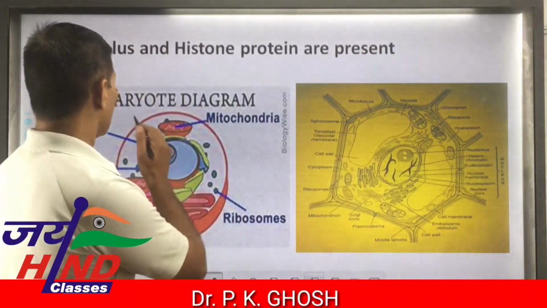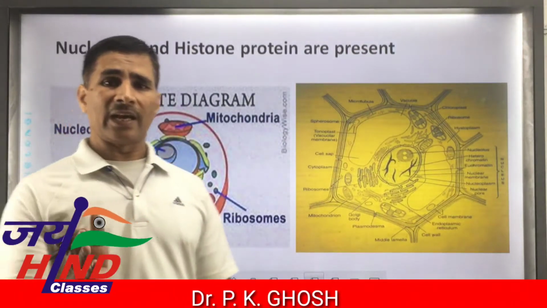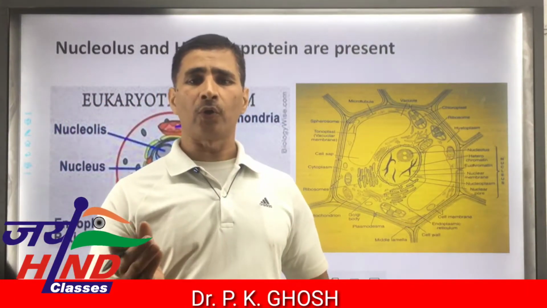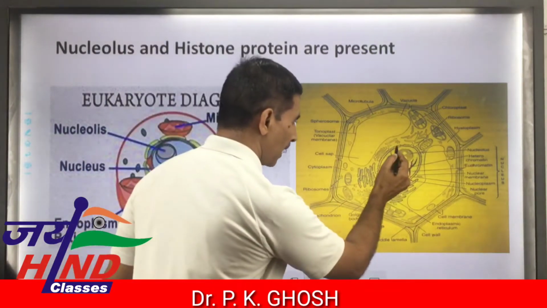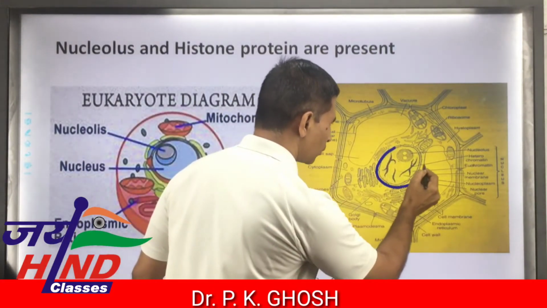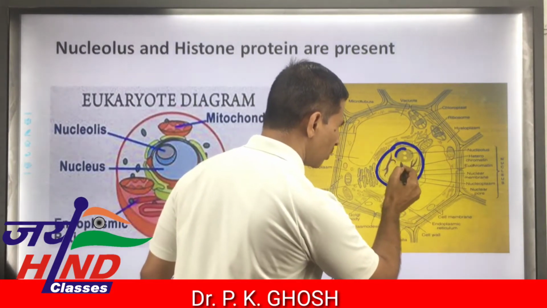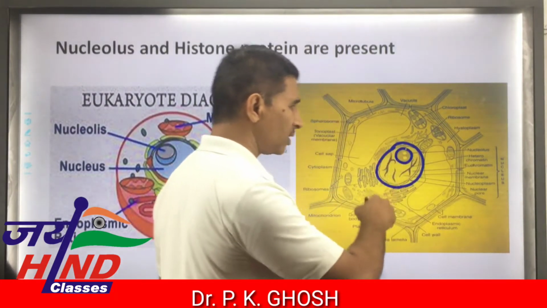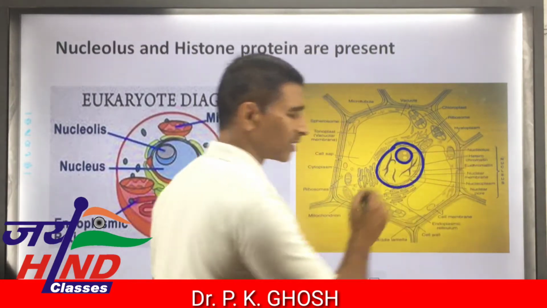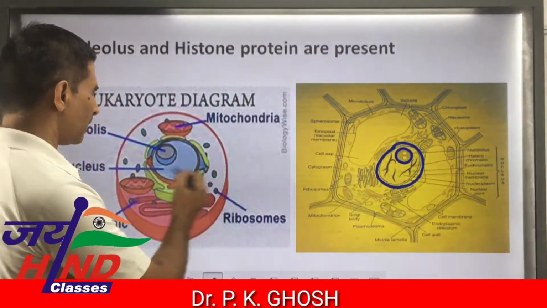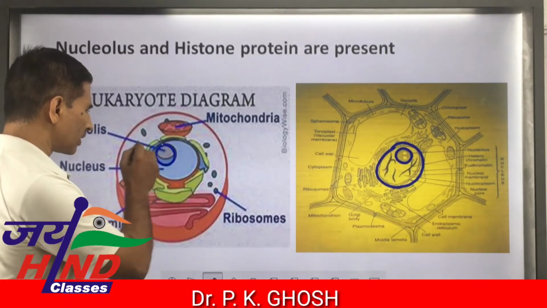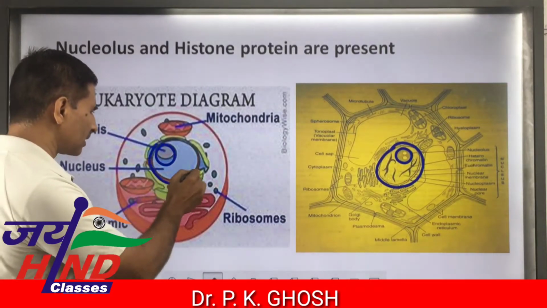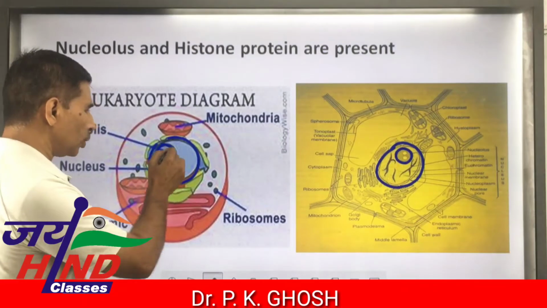But the nucleolus is another round to oval structure found only in the nucleus. In case of plant cell, this is the nucleus, and this small round to oval structure inside the nucleus is called the nucleolus. And in animal cell, you can see this structure is the nucleus, and this one is the nucleolus.